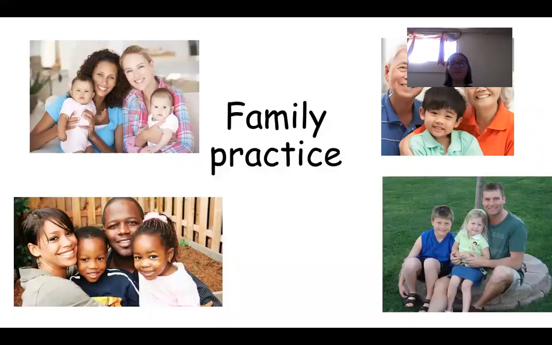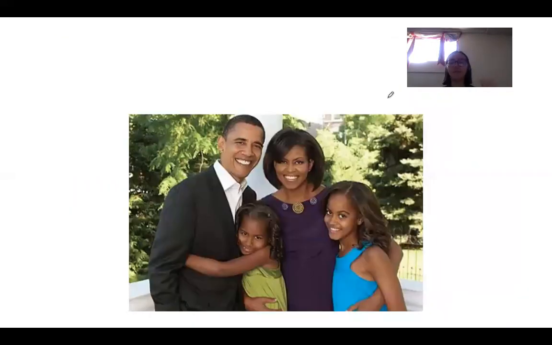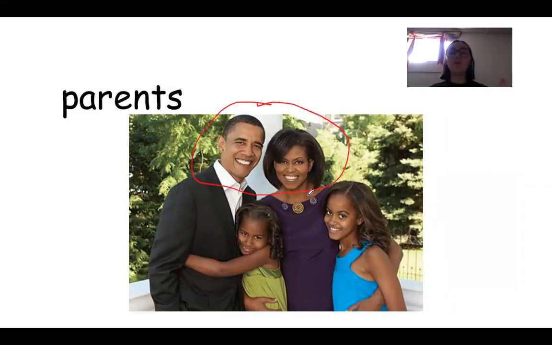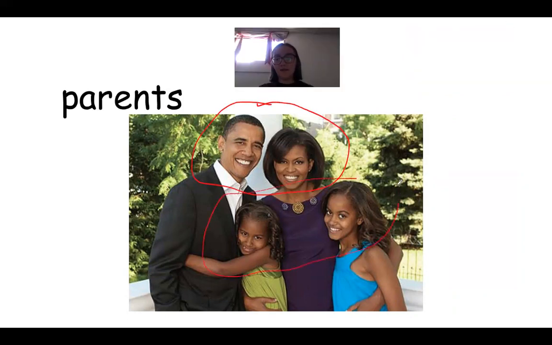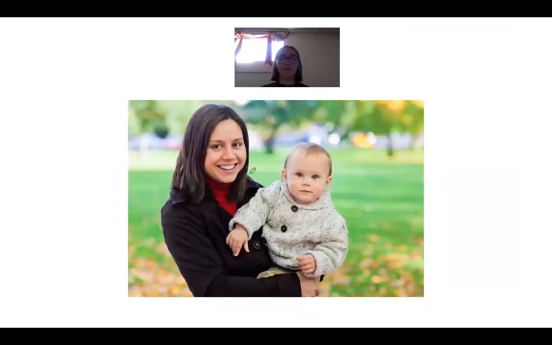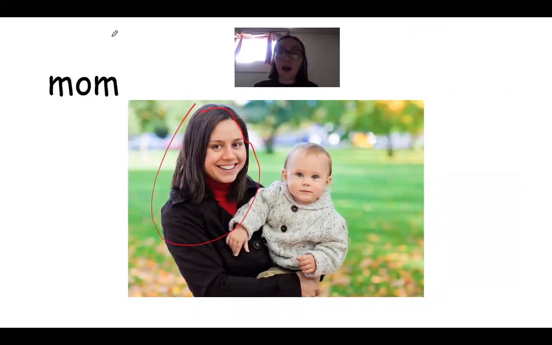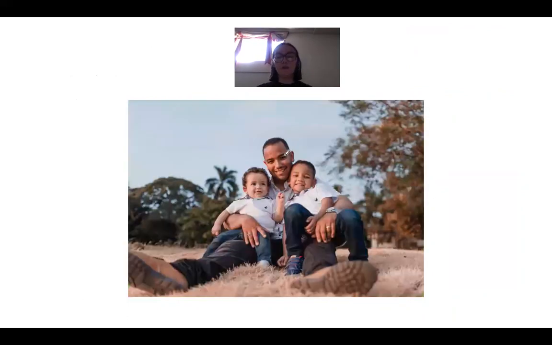Okay, so now we're going to do a little bit of practice with this. We learned all of the words. You can pause and go back. But now I'm going to ask you, do you remember what we call these people? We call them parents. Now, what do we call these people in a family? We call them children. What would we call this woman who has a baby? She is a mom. What about this man who has kids? We would call him a dad.